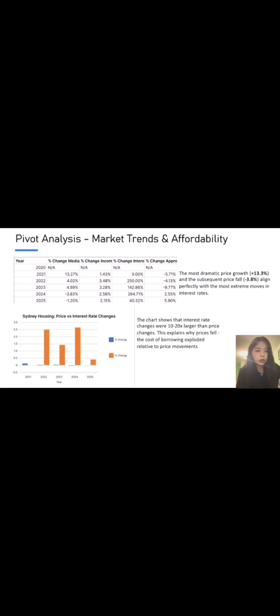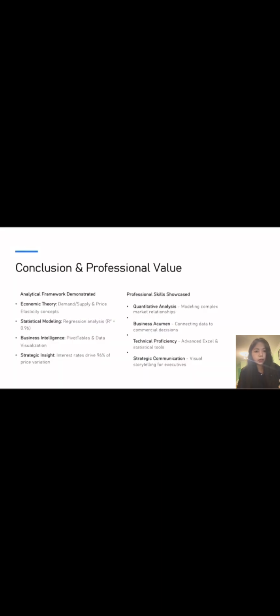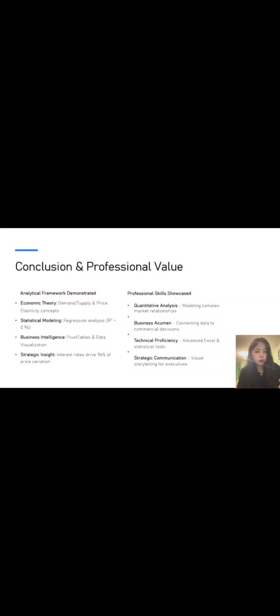For a developer, this means timing projects around the interest rate cycle. For an investor, it means assessing risk based on future borrowing costs, not just current prices. After finishing this project, the skills showcased are very helpful. Specifically, as a market analyst, these skills would allow me to guide critical development timing decisions based on interest rate projections, assess project risk under different economic scenarios, and communicate complex market dynamics to executive leadership.